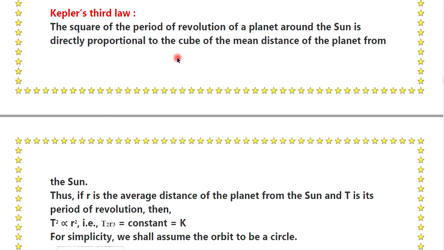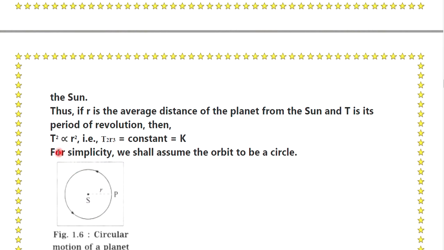The square of the period of revolution of the planet around the sun is directly proportional to the cube of the mean distance of the planet from the sun. Thus, if r is the average distance of the planet from the sun and T its period of revolution, then T square is directly proportional to r cube. That is, T squared by r cubed is equal to a constant, which is equal to k.